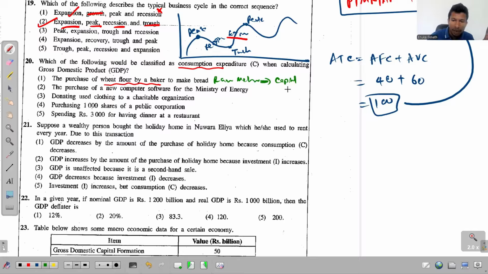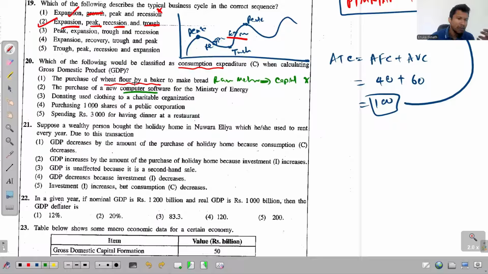We have different forms of capital: fixed capital, circulating capital, social overhead capital. Raw materials belong to circulating capital, and inside circulating capital we get raw materials, goods being produced, and finished goods. Whatever purchase this baker makes belongs to investment expenditure, not consumption expenditure. So this is wrong, because the question asks us to recognize one example for consumption expenditure. Purchase of a new computer software is also a part of capital, so this is also investment expenditure.